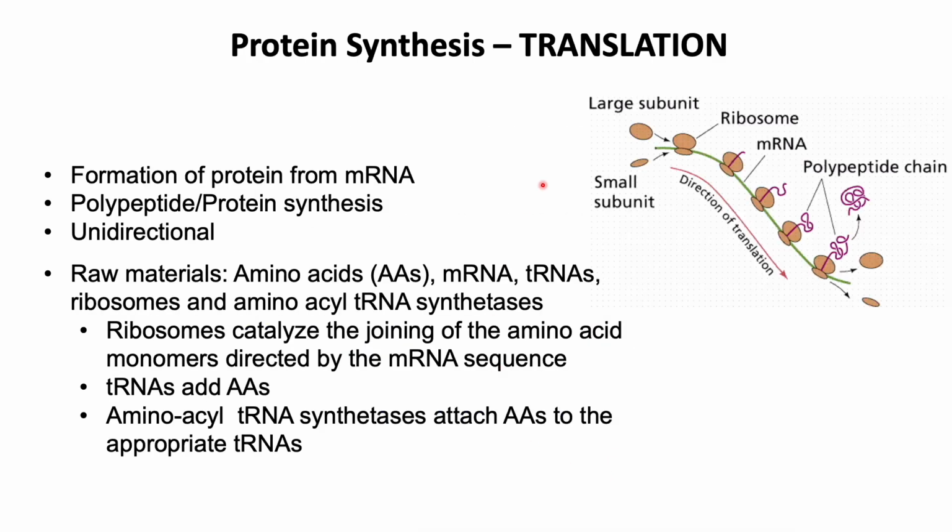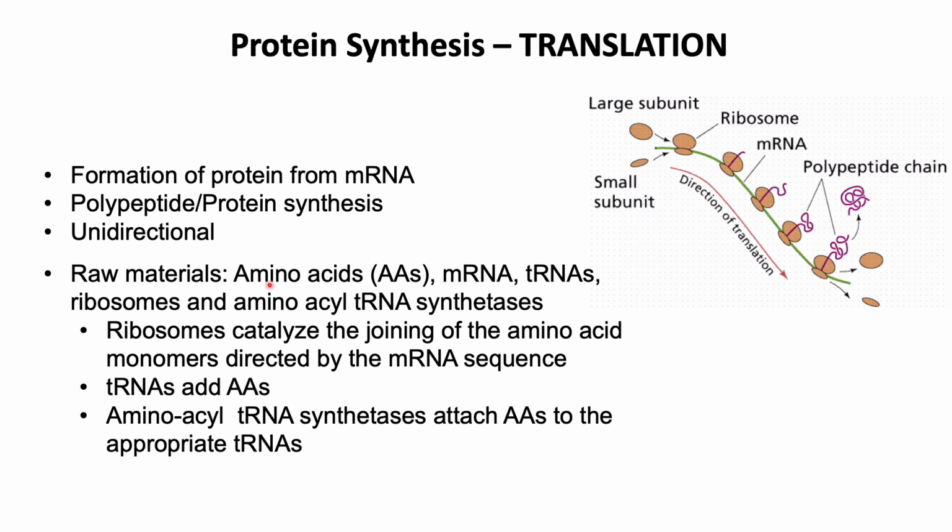So the formation of proteins from mRNA is called translation. It is also known as polypeptide synthesis or protein synthesis. It is a unidirectional process. That is, once proteins are formed, they cannot revert back to RNA, as opposed to reverse transcription, in which the RNA can be converted back to DNA with the help of an enzyme called reverse transcriptase.